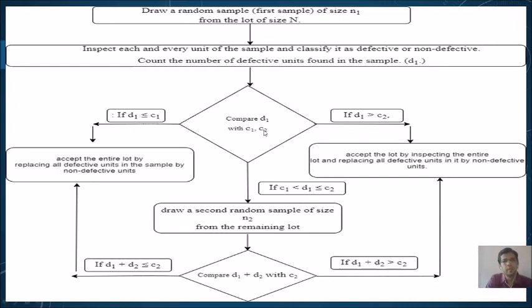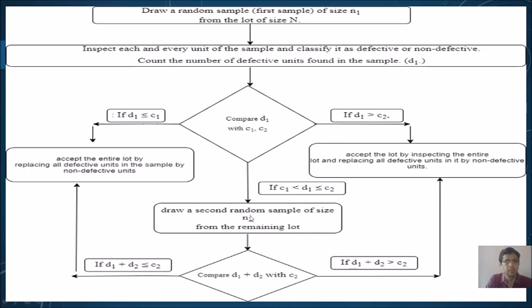Now we will compare D1 again with C2 also. If D1 is greater than C2, then actually the lot is rejected. That means the lot is sent to rectification, where all the defective units in the lot, not in the sample only but in the whole lot, are replaced by non-defective units. So this is the situation where we have drawn the first sample, that is D1. But there is a situation, as I said, where D1 lies between C1 and C2. That is, if C1 is less than D1, less than or equal to C2. This is the third situation.